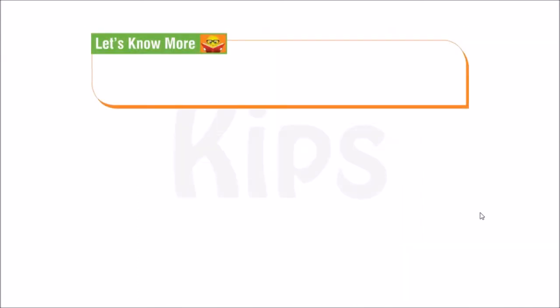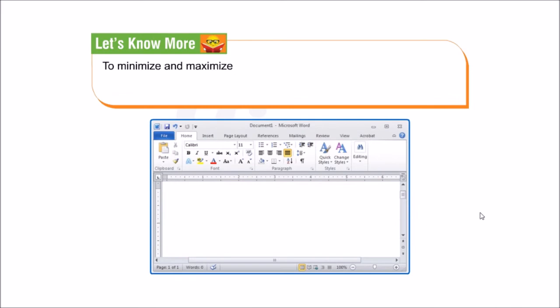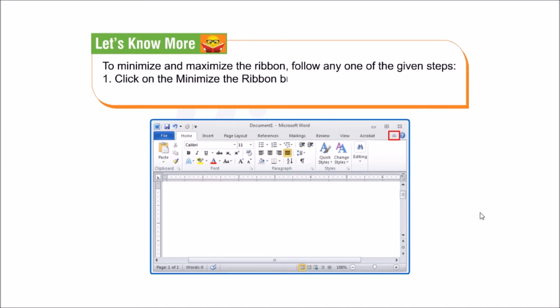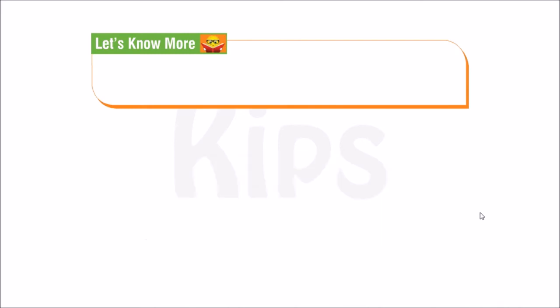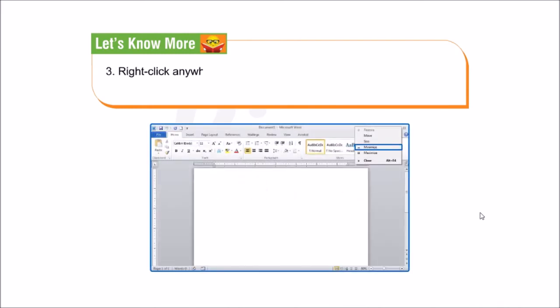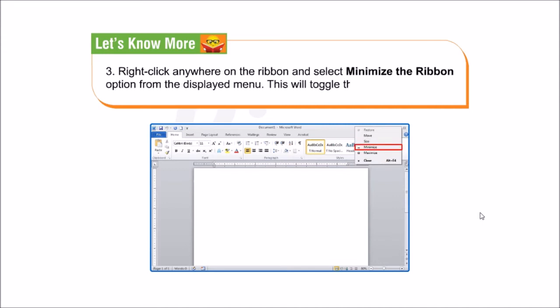Students, let's know more. To minimize and maximize the ribbon, follow any one of the given steps. Number 1. Click on the Minimize the Ribbon button in the upper right corner of the ribbon. Number 2. Press the Ctrl plus F1 key combination to display and minimize the ribbon. Number 3. Right-click anywhere on the ribbon and select the Minimize the Ribbon option from the displayed menu. This will toggle the ribbon on and off.